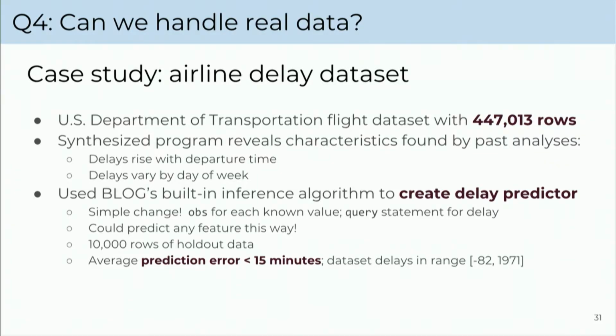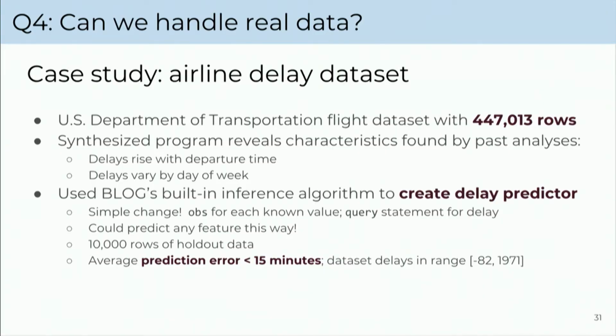We also wanted to check, since the idea is to basically give this to social scientists and let them pour in real data, can this handle real data? We used a US Department of Transportation flight delay data set, pretty big, well, medium big, basically because it's something that's already been analyzed in the past and folks have drawn a lot of conclusions about the patterns that are in it. And we were able to refine some of those patterns. So like, it turns out as it gets later in the day, there are more delays. Good knowledge for everyone going to the airport after this.